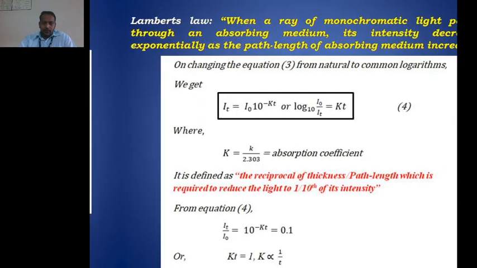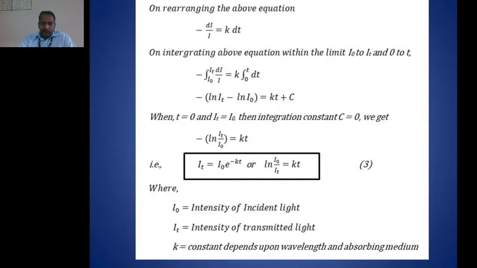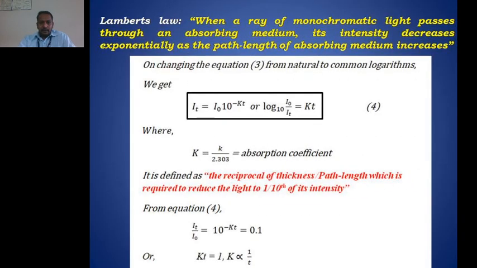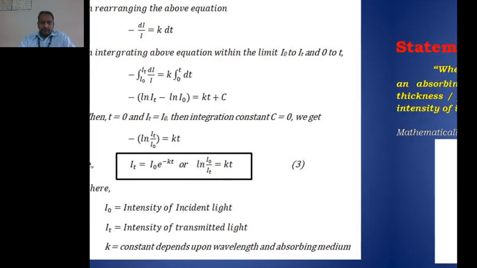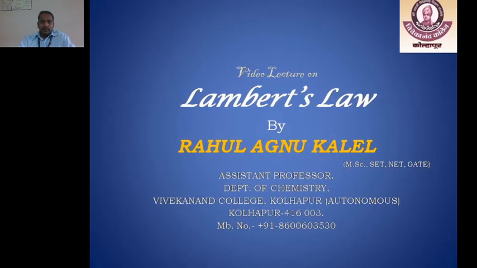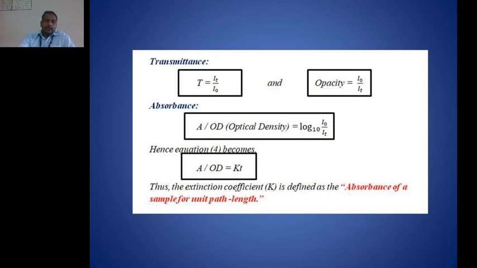Now, from equation number 3 and equation number 4, we can consider the two terms. These two terms are nothing but transmittance. Transmittance is simply the ratio of the intensity of transmitted light to the intensity of incident light, right? And the reciprocal of transmittance is called opacity. Opacity equals I0 upon It. Transmittance is always expressed as a percent transmittance, so percent T equals T into 100.